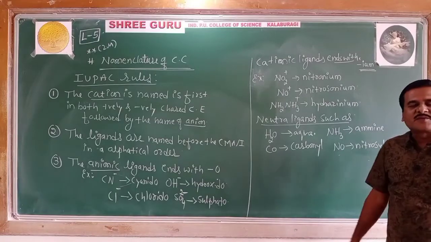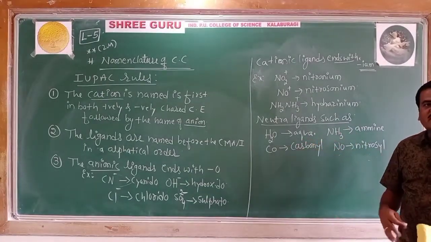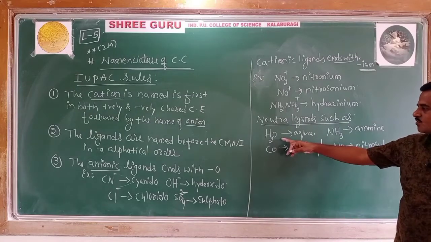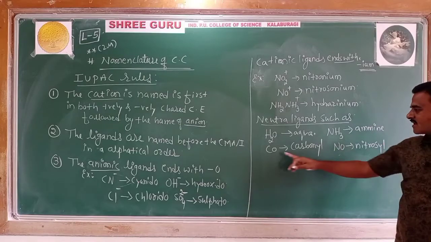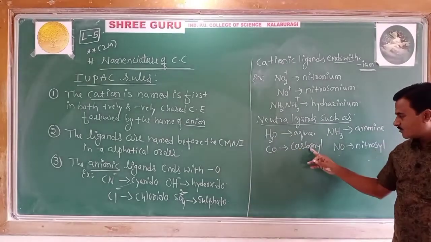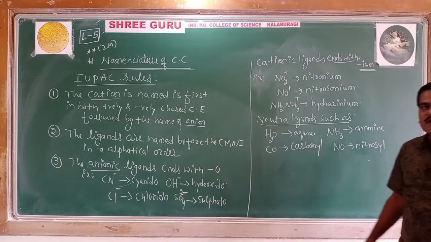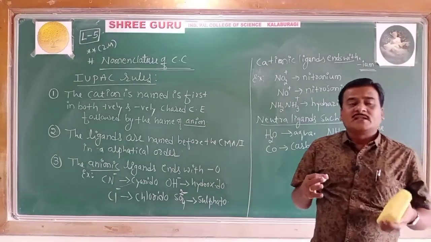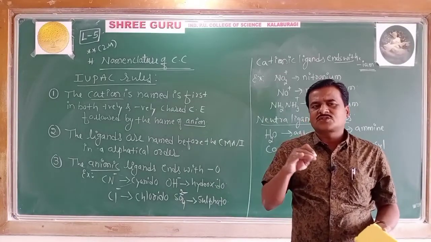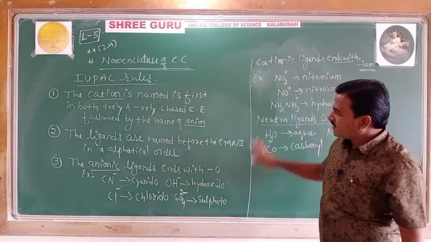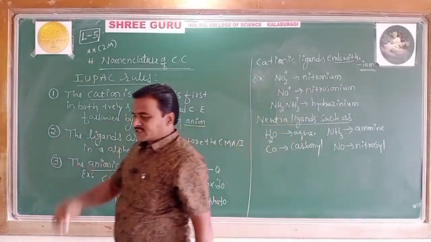These are the familiar neutral ligands that are given exceptional names. Organic ligands such as pyridine should be written as such. So this is what IUPAC rule number 3 says.